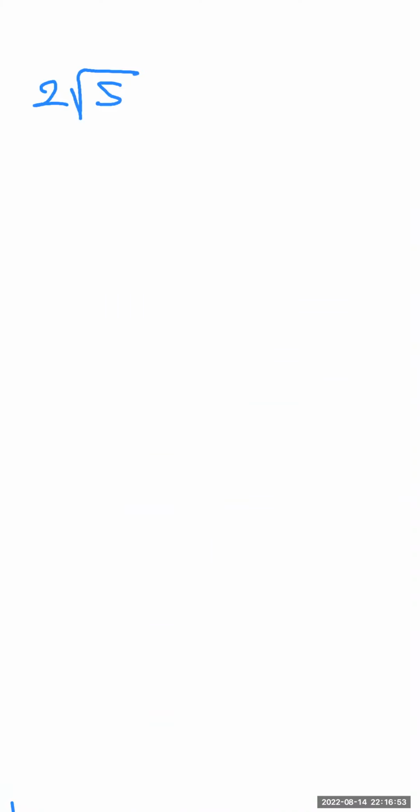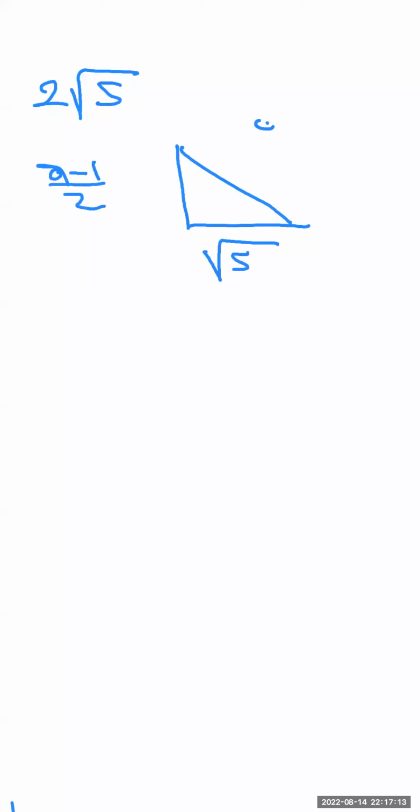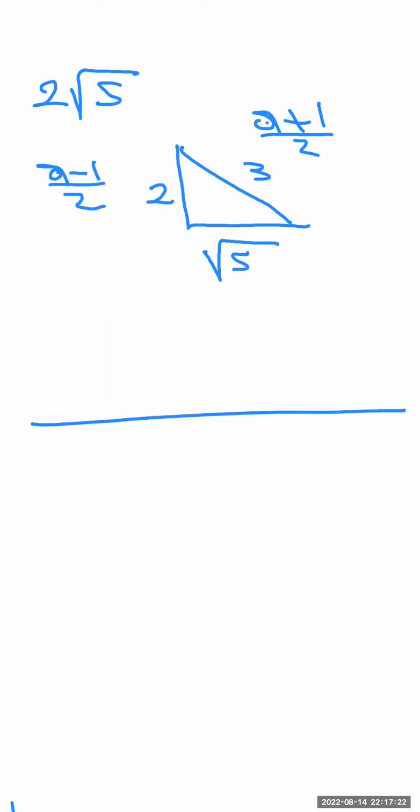2 square root of 5 means that the square root of 5 was multiplied by 2. So double the distance. Correct, guys? Yeah, correct. Okay, now concentrate. In the first step, I care only about the square root. So this is the triangle, square root of 5. We said a minus 1 over 2, a plus 1 over 2, so this one is 2, this one is 3. Now, represent it on the number line like that: 0, negative 1, 1, 2, 3, 4, 5, 6, like this.